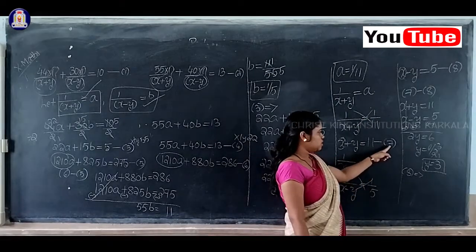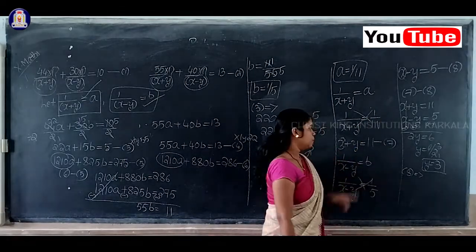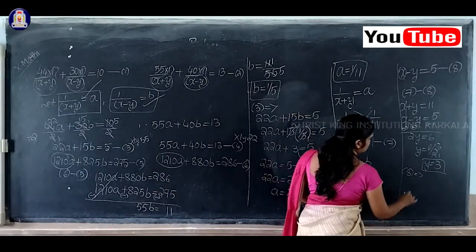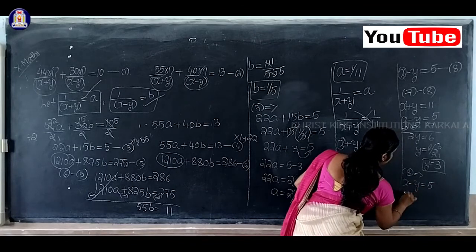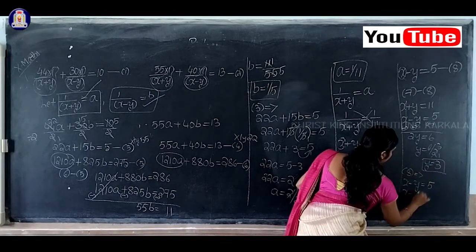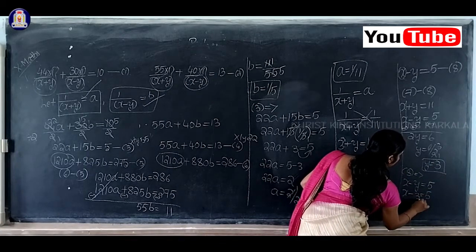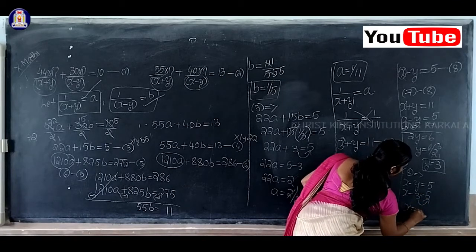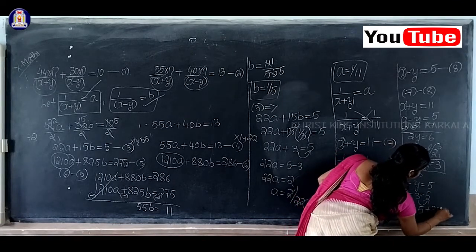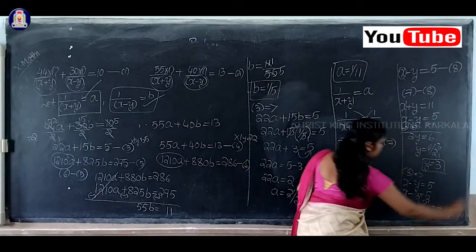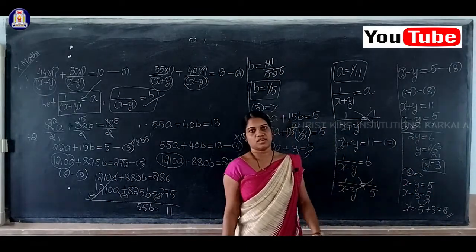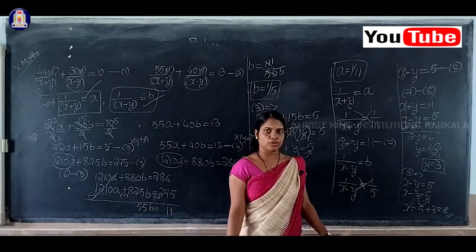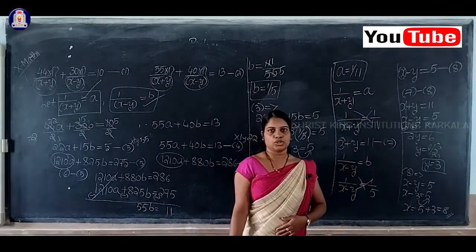Understood? Equation 7 or equation 8. So equation 8 implies x minus y is equal to 5. x minus y, with y as 3, is equal to 5. So therefore x is equal to 5 plus 3, equal to 8. So what is the value of x here? The x value is equal to 8 and y is equal to 3.